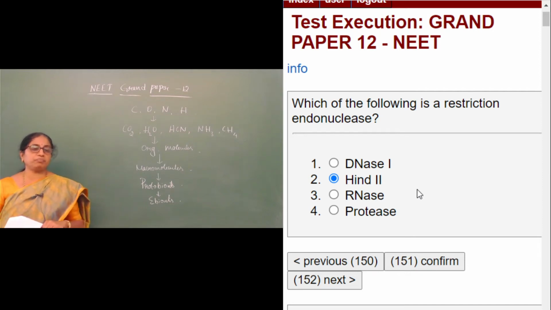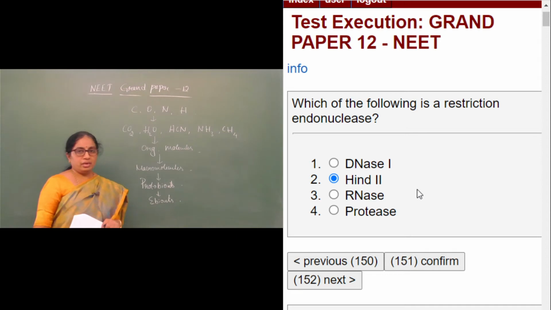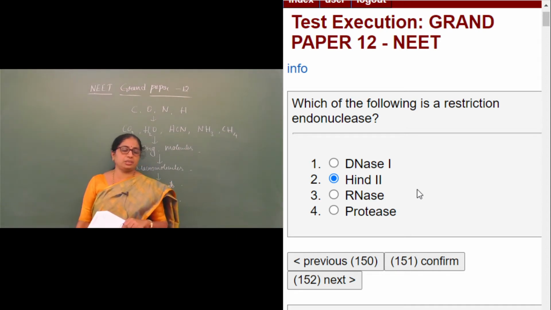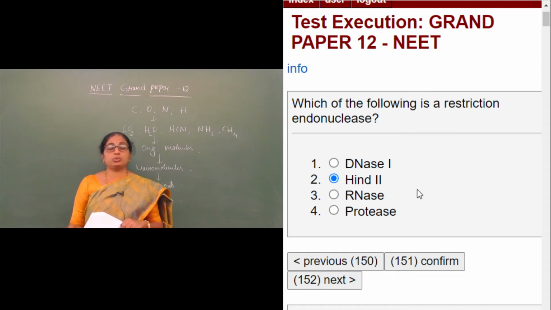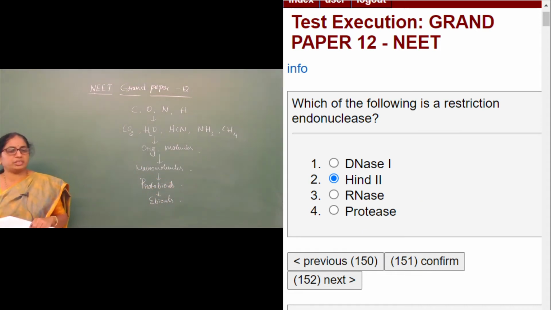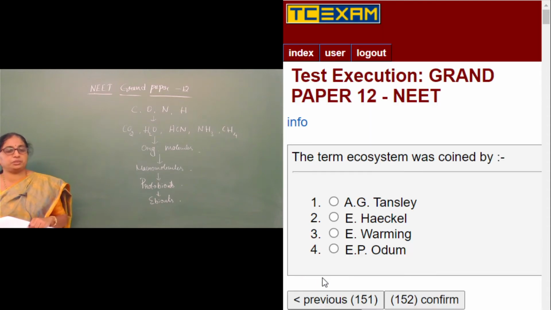The first option, DNase. DNase I is an enzyme which can digest only DNA. RNases are enzymes which can digest RNAs, and proteases are those enzymes which can digest proteins. Well, moving on to the next question, question number 152.